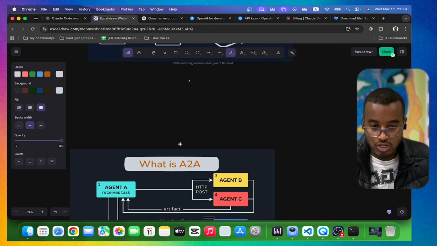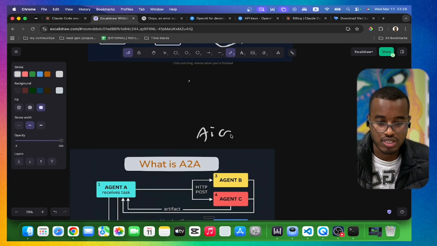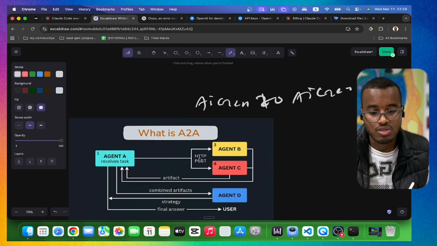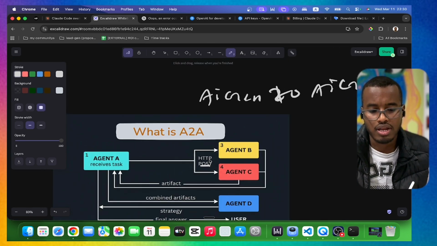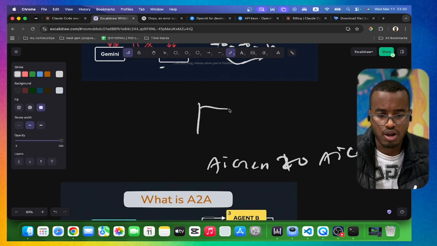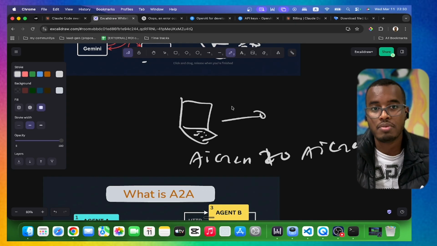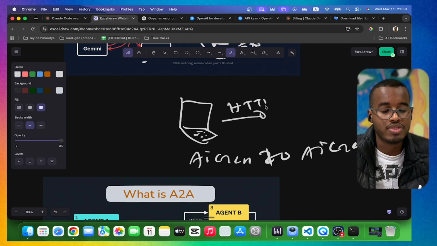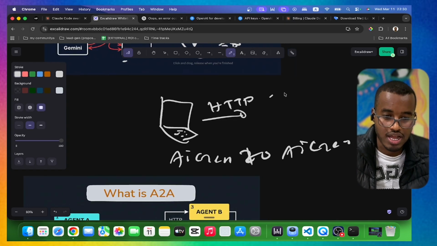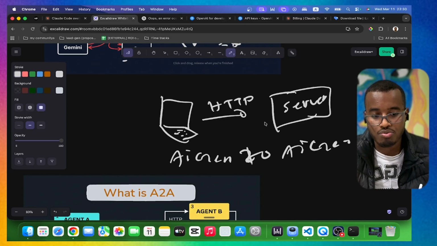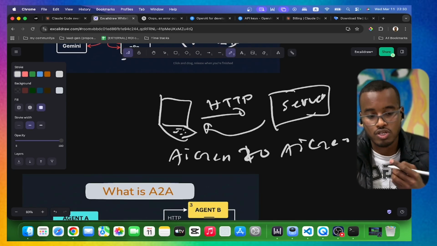So what is A2A? It is actually an AI agent talking to another AI agent. It's just like that. What they're using is what they call an HTTP request. Let's say this is your laptop, and whenever your laptop wants to request some information or data from the internet, it uses an HTTP request, and then the server sees this request and answers back with a response.